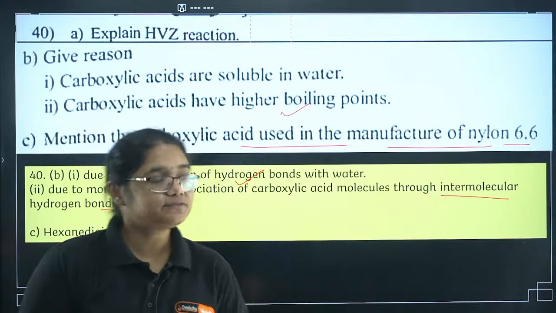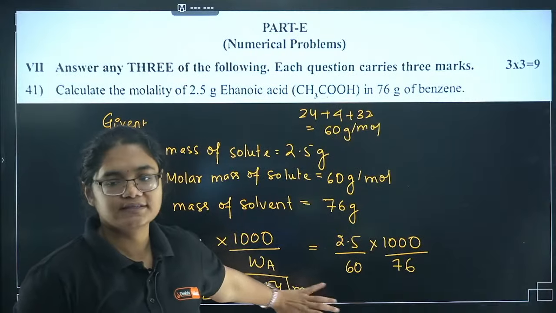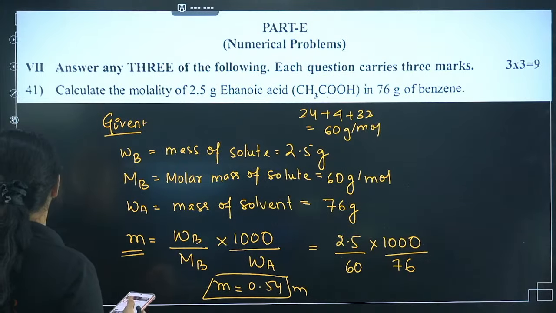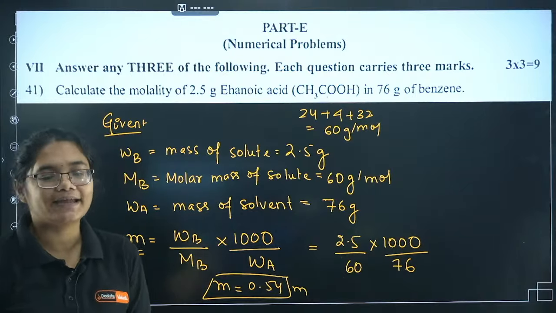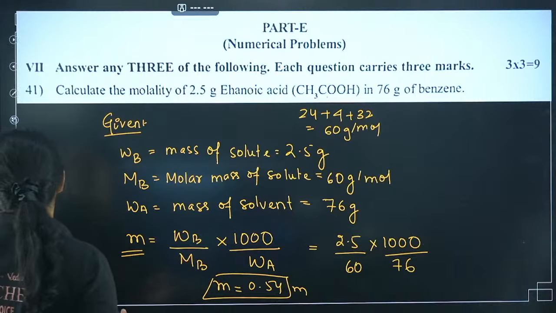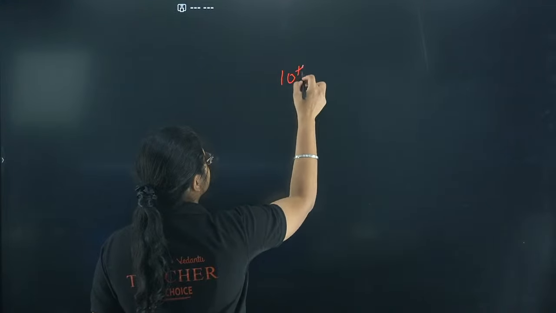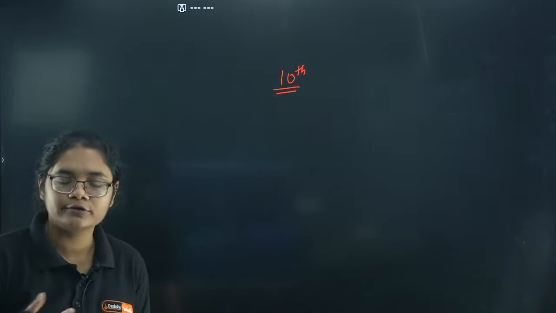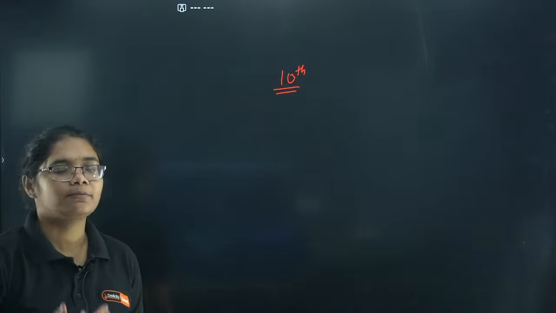Fine. So, students, with this, we have completed the entire paper. Part E, I have already discussed the numericals, we have completed. Now, just give me 5 minutes to discuss what I am planning and let's plan together. Let's see what else I can add for you so that it will be helpful. So, tomorrow, according to the timetable that I have, the 10th is the chemistry exam. I am considering this date and based on that I will be making videos. Those students who have exams later can also take the help of these videos.